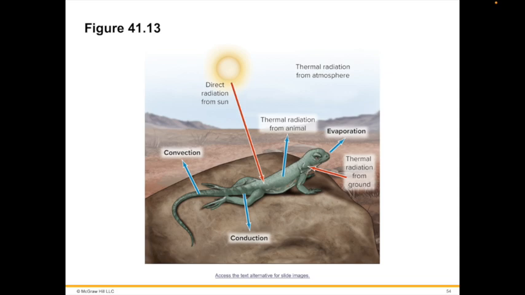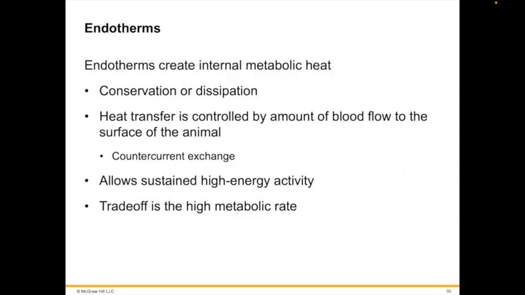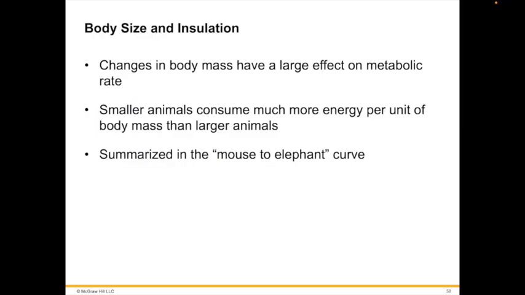And if you've heard of torpor, this is also on that same page, page 921. And it's by way of the endotherm that can reduce their metabolic rate. And the body temperature can produce a state of dormancy called torpor. And torpor allows the animal to reduce the need for food intake by reducing metabolism. Some birds, such as the hummingbird, allow the temperature to drop as low as 25 degrees Celsius at night.